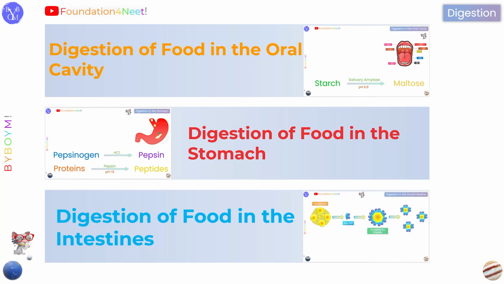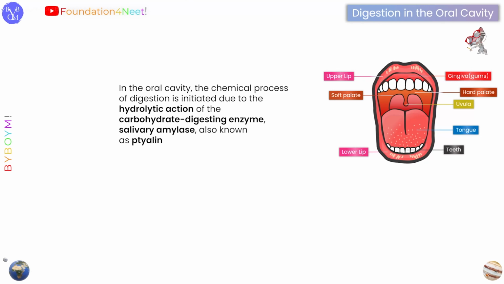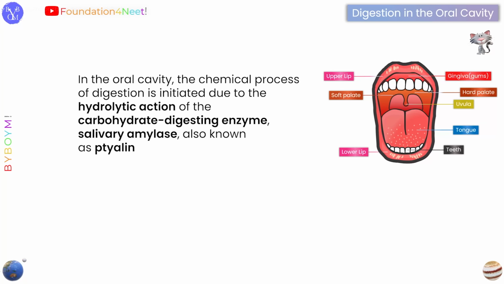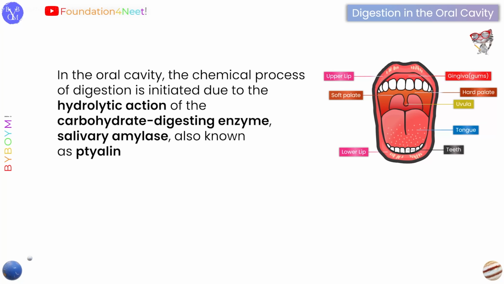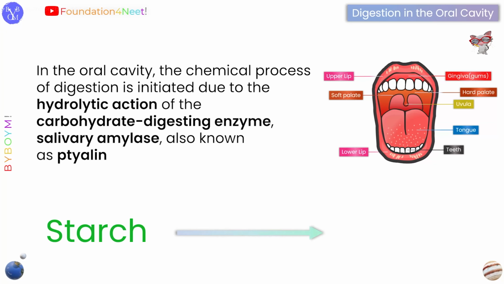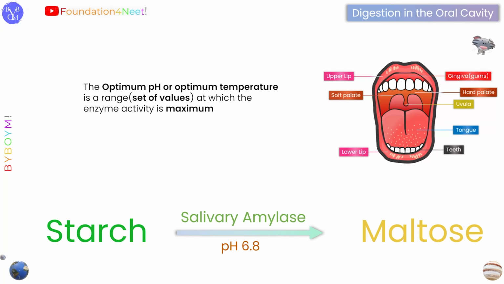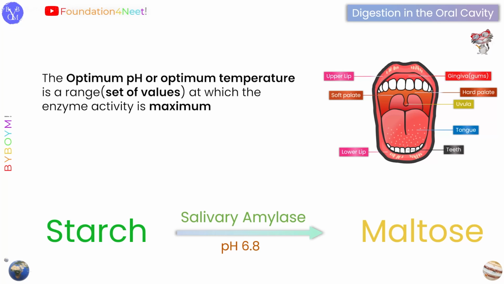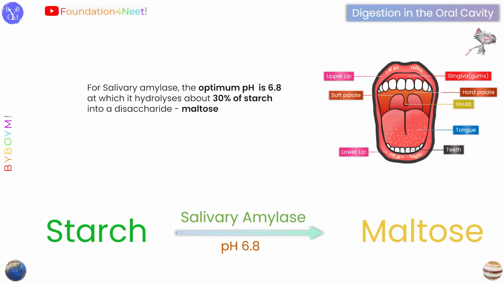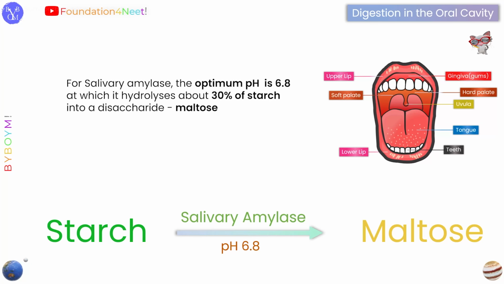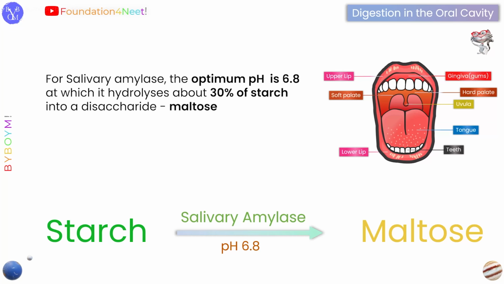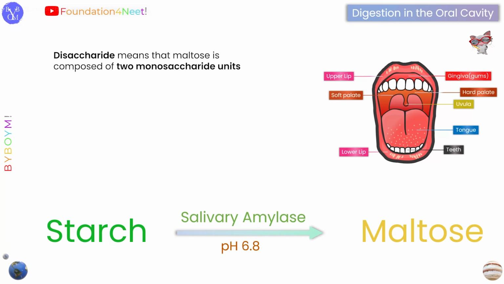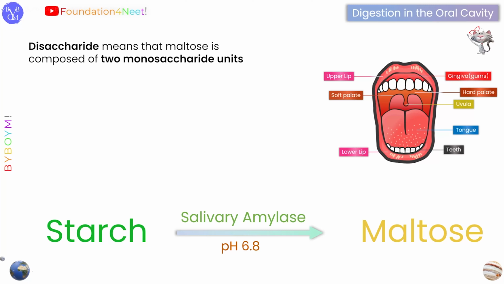So let us look at the digestion of food in the oral cavity. In the oral cavity, the chemical process of digestion is initiated due to the hydrolytic action of the carbohydrate digesting enzyme salivary amylase, which is also known as ptyalin. The optimum pH or optimum temperature is a range or set of values at which the enzyme activity is maximum. For salivary amylase, the optimum pH is 6.8, at which it hydrolyzes about 30% of starch into a disaccharide, maltose. Disaccharide here means that maltose is composed of two monosaccharide units.